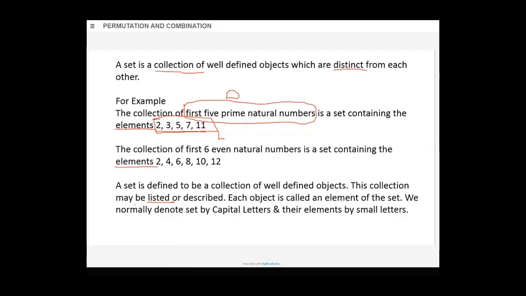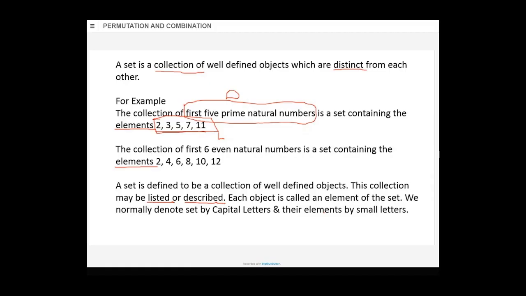Either of it. दो में से एक. कोई describe करेगा, कोई list करेगा. We'll see that in the next slide. Each object is called an element of the set.